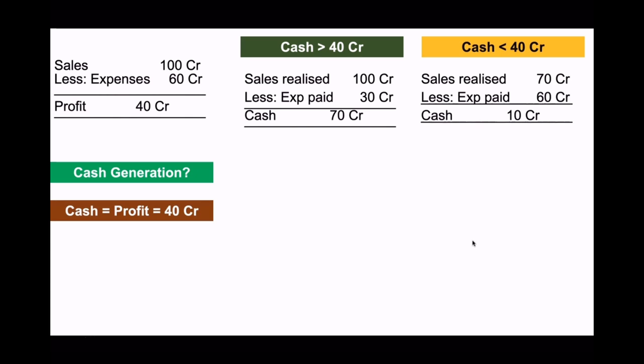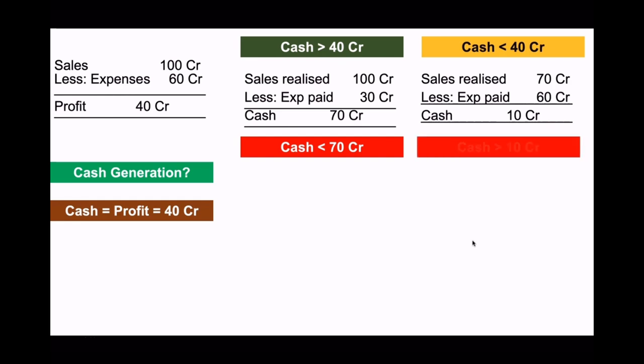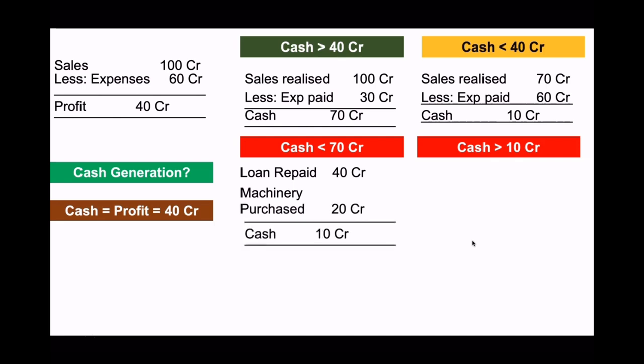And this can also undergo a change. This cash of 70 crore can come below 70 crore. It can even come below 40 crore. And this cash of 10 crore can go above 10 crore. It can even go above 40 crore. How? Let's say a loan of 40 crore has been repaid. Some machinery has been purchased for 20 crore. It means out of 70, 60 crore is gone. So what is the cash position? It is now only 10 crore.